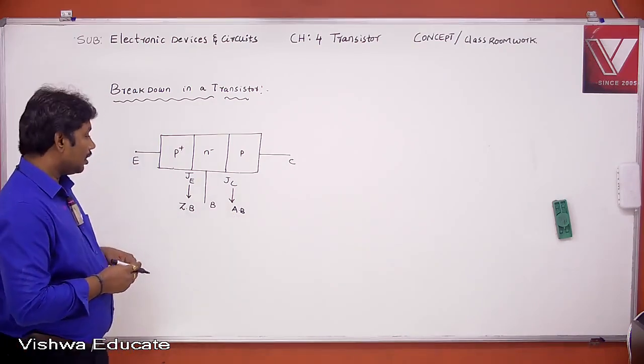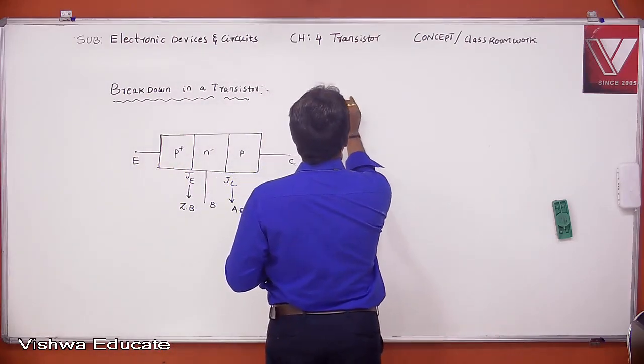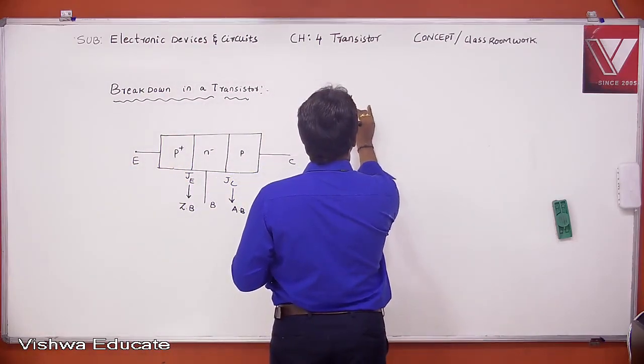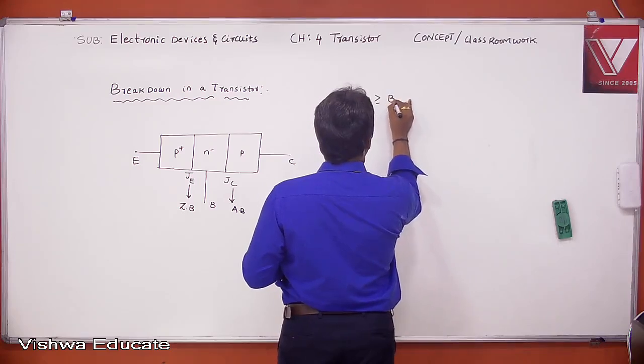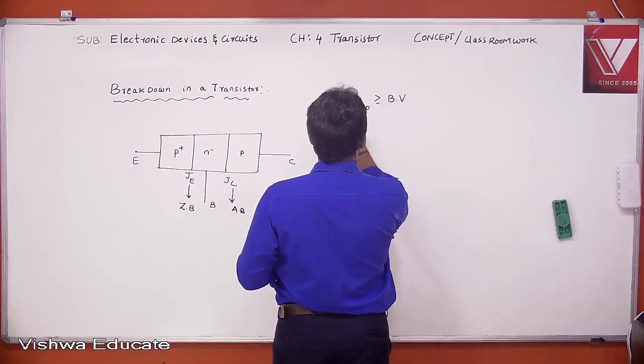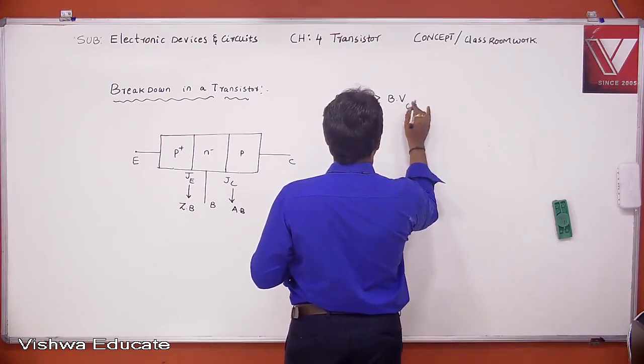Due to this, the breakdown voltage at the collector junction is greater than the breakdown voltage at the emitter junction.